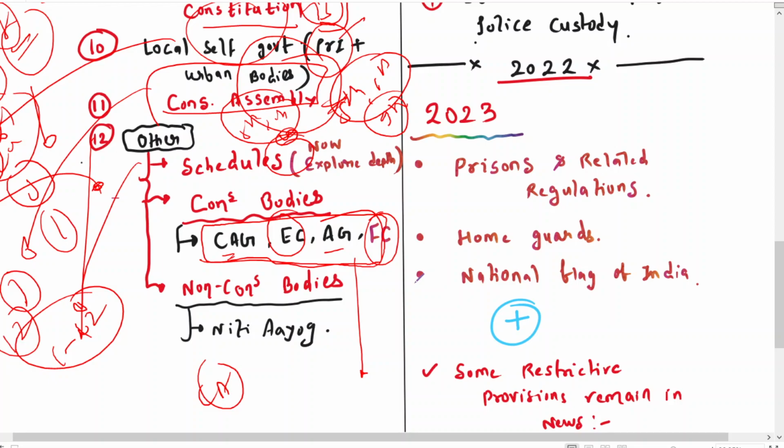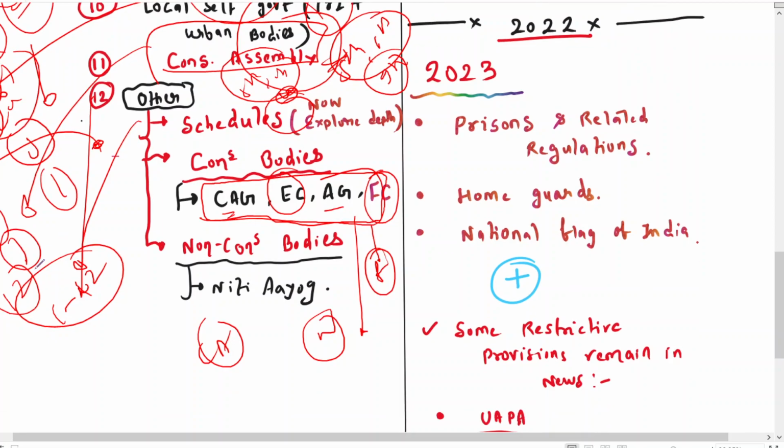Okay. So this year UPSC did ask about the Finance Commission. Also they asked which of the following bodies are constitutional. So there is a list provided in M Laxmikanth. Go for that and try to remember which are constitutional bodies, which are not. If you are able to remember the constitutional bodies, you can eliminate the non-constitutional bodies. Okay. And also try to remember which are statutory bodies.